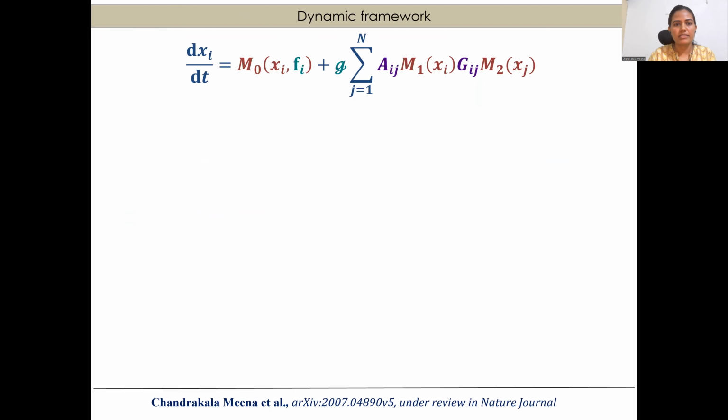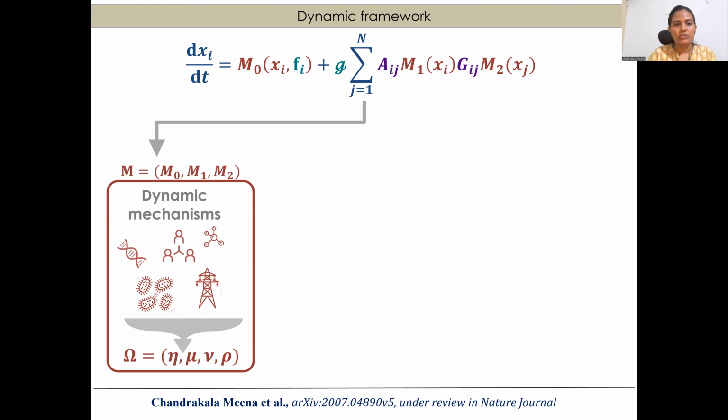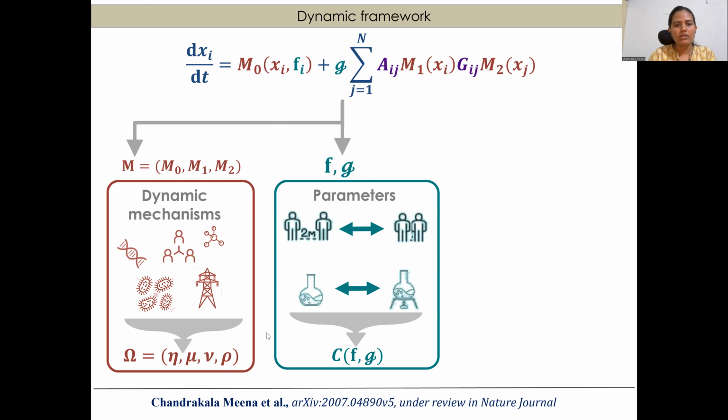For that, we have considered this dynamical framework where M0 captures the self dynamics of all nodes and the product of M1 and M2 captures the pairwise interaction mechanisms between two nodes. With this combination of three functions, we can model any biological, social, or power grid network. Using these three functions, we analytically find the dynamic exponent omega, which is a combination of these parameters. We have also incorporated the tunable parameters F and G.